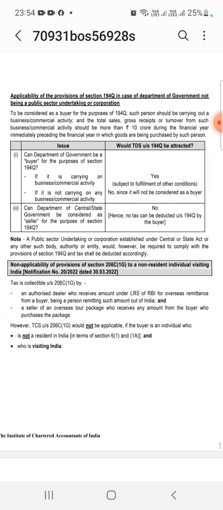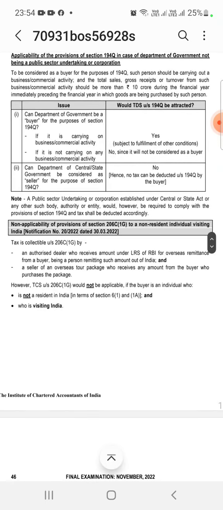You can see here that one example is given. Can a Department of Government be a buyer for the purpose of section 194Q? If it is carrying on a business or commercial activity, then yes. If it is not a business or commercial activity, then no, and TDS is not required to be deducted under section 194Q. Can a Department of Central or State Government be considered a seller for the purpose of 194Q? No, so no tax is required to be deducted under 194Q by the buyer.